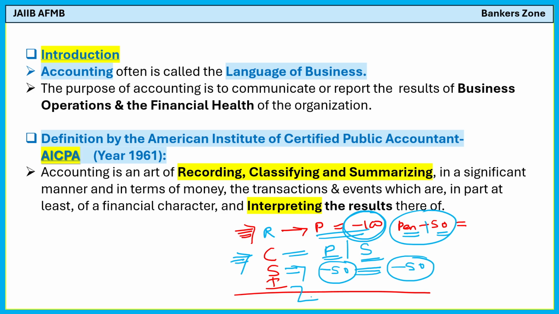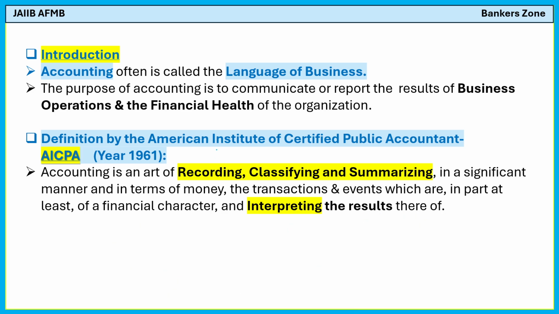Now, what can I interpret? I can interpret that in today's transaction, my business is negative. So this is the very basic thing. So recording, classifying, summarizing and interpreting, these are the steps involved in accounting. Okay, so recording of the transaction, classifying, summarizing and interpreting, this is basically accounting, right?